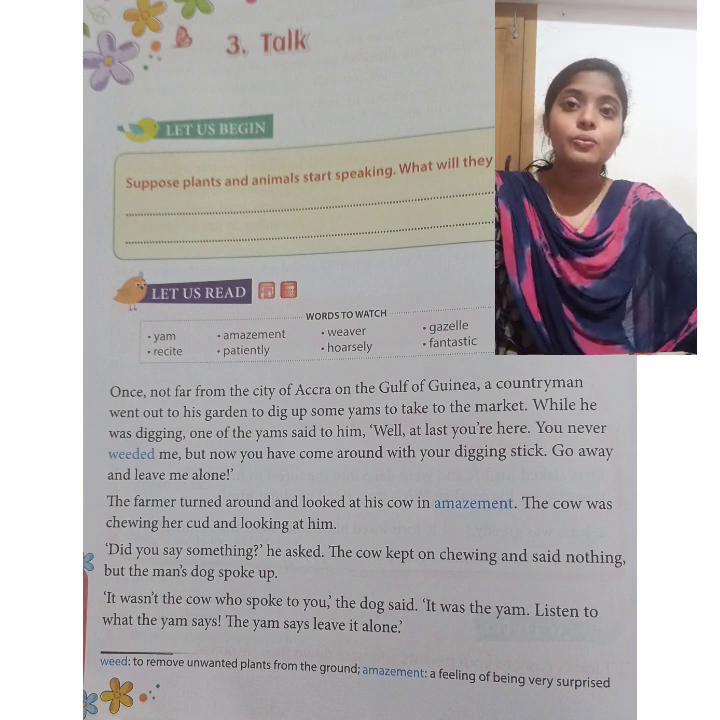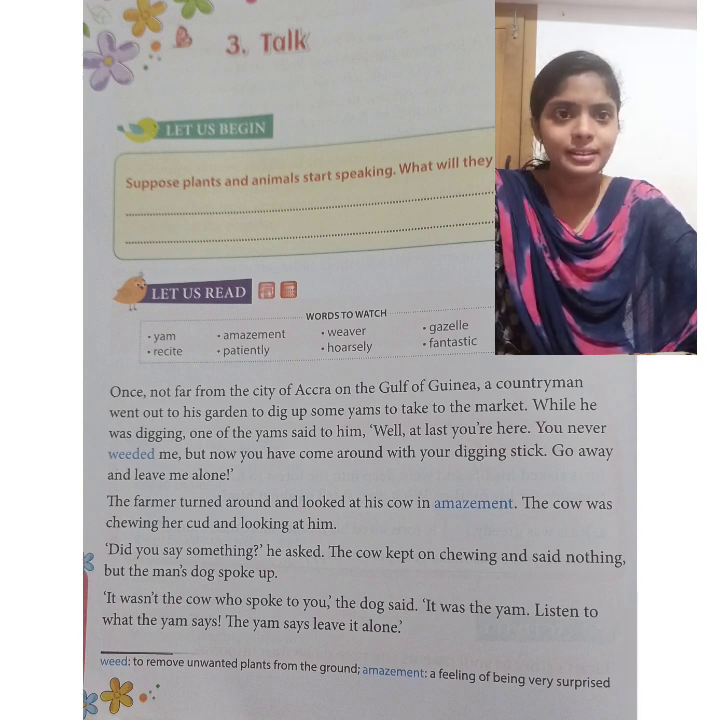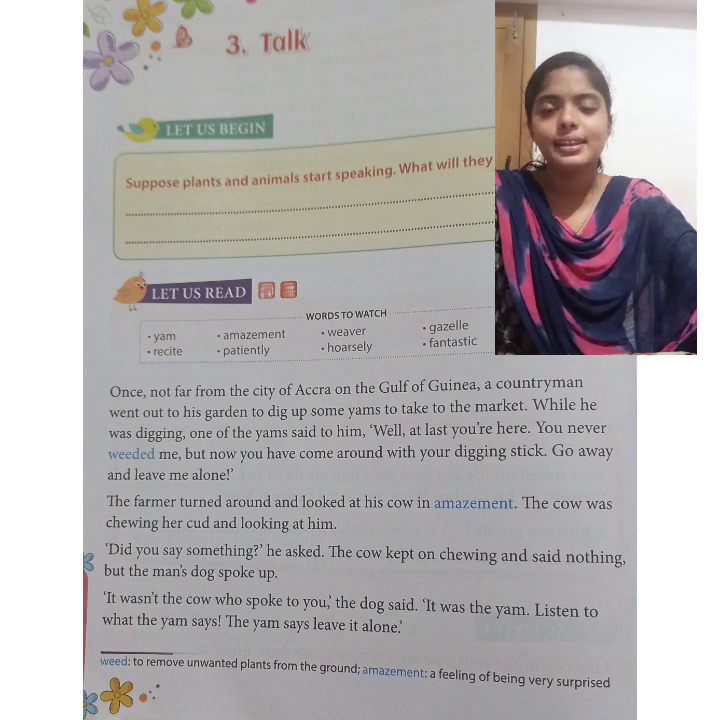Once, not far from the city of Accra, on the Gulf of Guinea, a countryman went out to his garden to dig up some yams to take to the market. While he was digging, one of the yams said to him, "Well, at last you are here. You never weeded me, but now you have come around with your digging stick. Go away and leave me alone."